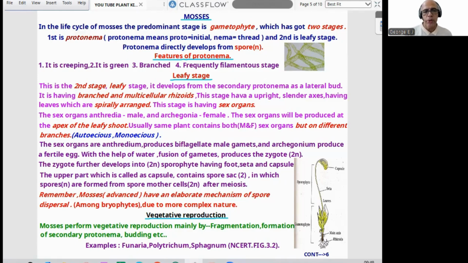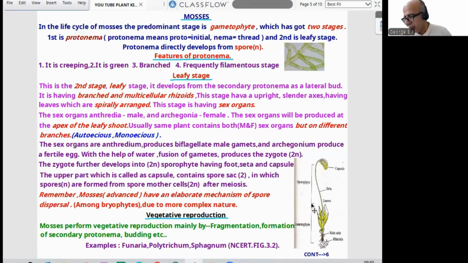That condition is called autoecious and monoecious. Same plant, different branches: monoecious and autoecious. Now, the sex organ antheridium produces biflagellate male gametes, and archegonium produces the fertile egg. With the help of water, fusion of gametes produces the zygote, and the zygote further develops into a sporophyte having foot, seta and capsule.